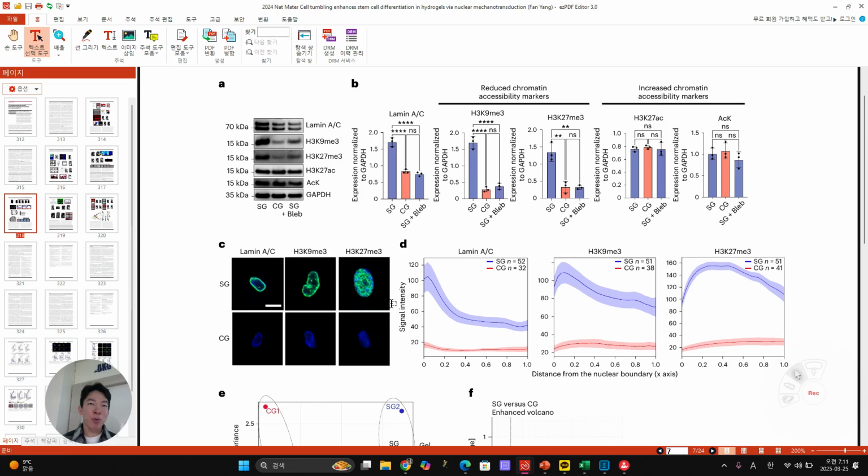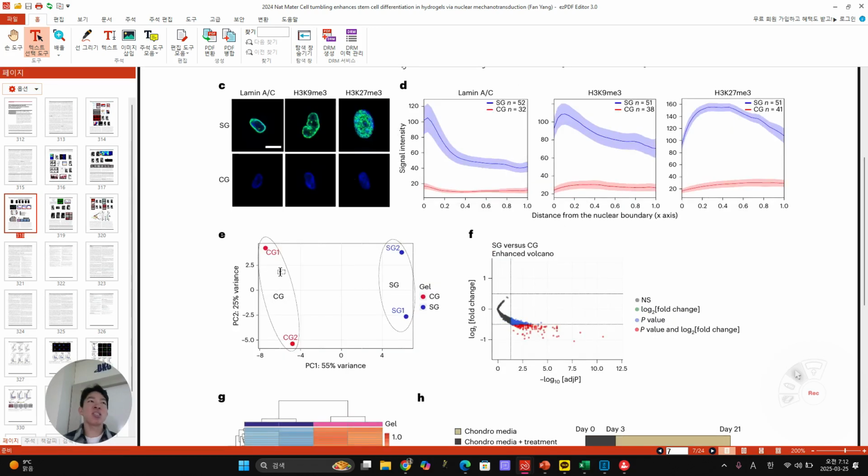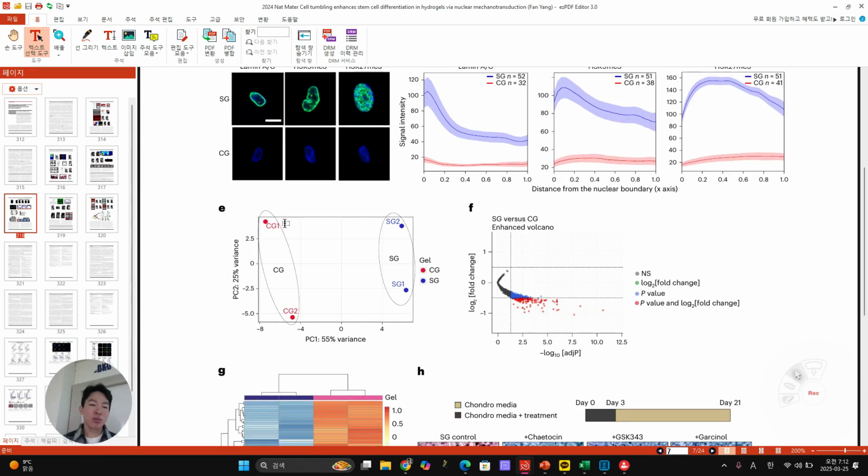And then they check the ATAC sequencing. ATAC sequencing checks which sites of the DNA are more open or closed. And then for CG and SG, this is the PCA analysis you can do easily using Bioconductor and using the data.